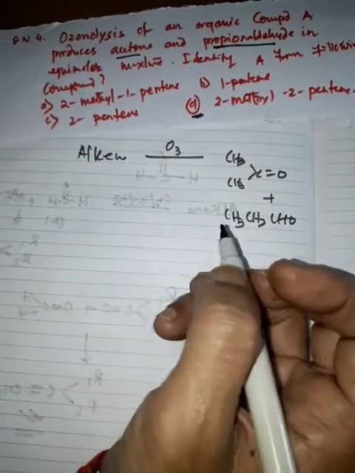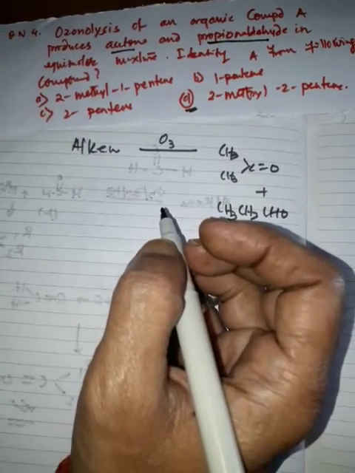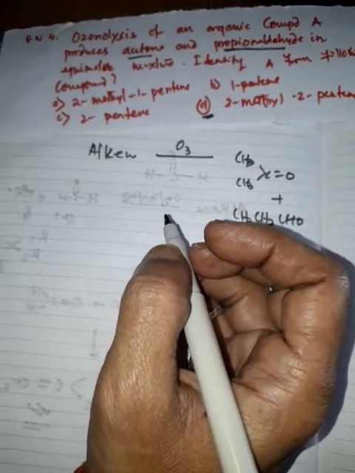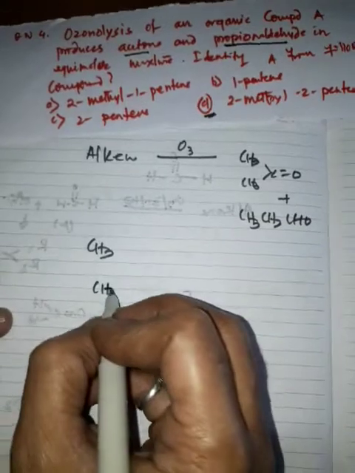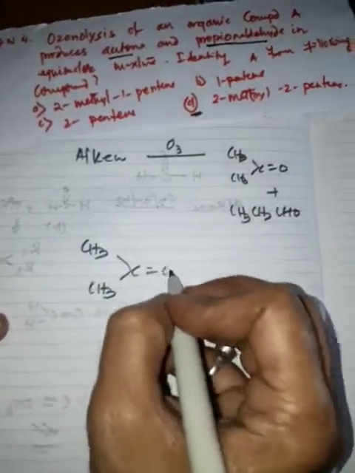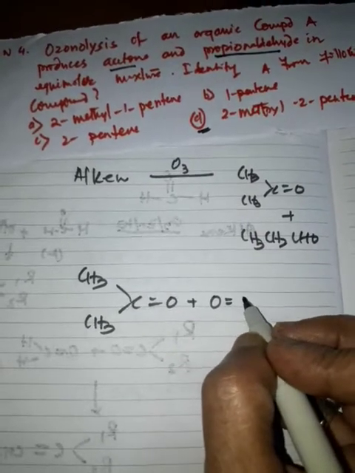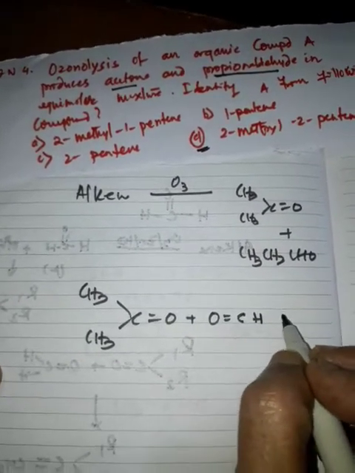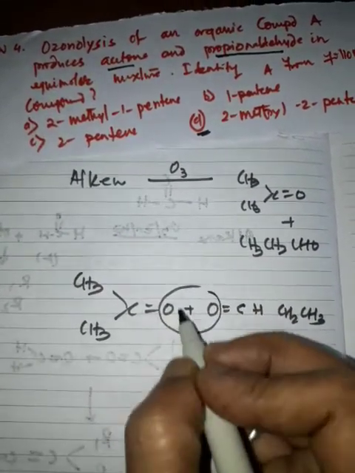To identify the alkene from the ozonolysis products, again I am telling you, place these products with the oxygen atoms face to face, and replace the oxygen atoms by a double bond. So CH3 you will write C double bond O, and propionaldehyde you can rearrange and write in this fashion: CH, CH2, CH3. Replace this oxygen atom by a double bond.